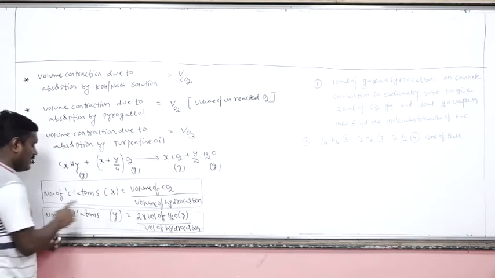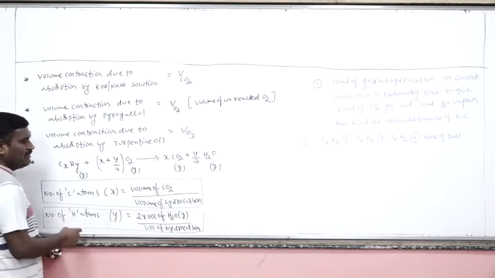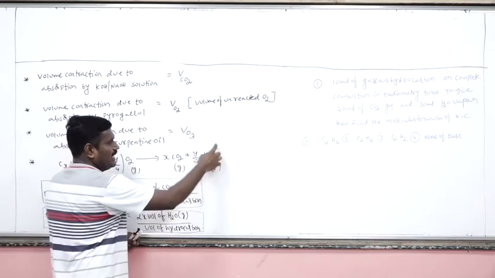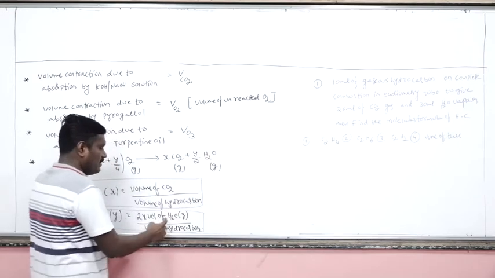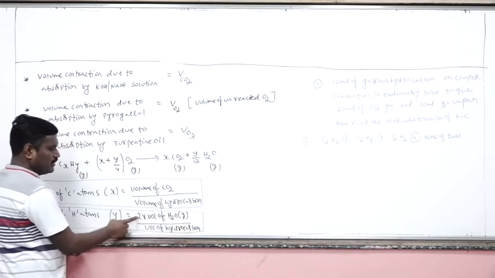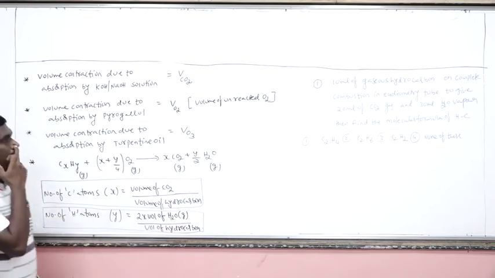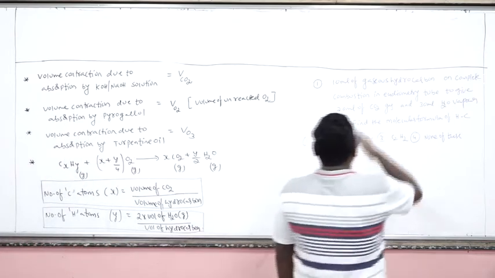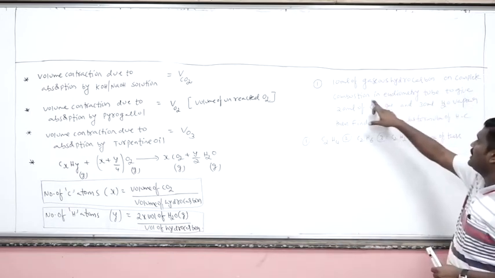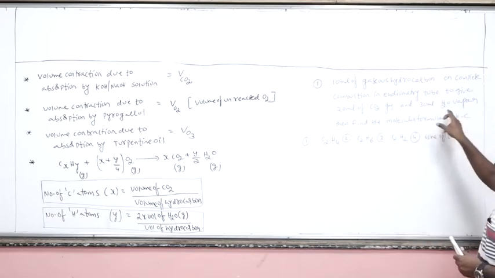What is the value of x? Number of carbon atoms. In the similar manner, the number of hydrogen atoms will be equal to the volume of the water vapor. Remember, if the question contains the volume of vapor only, then we have to take the volume of H2O vapor, into 2, because hydrogen has 2 atoms, divided by the volume of the same hydrocarbon. Now you see here, I have 10 ml of a gaseous hydrocarbon. On complete combustion in the eudiometer tube, it gives 20 ml of carbon dioxide and 30 ml of water.